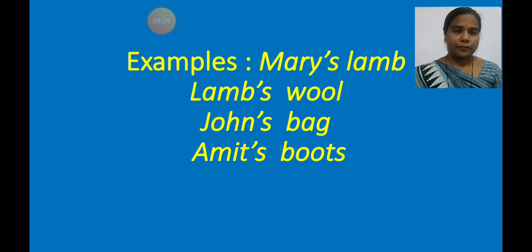John's bag. We have used apostrophe s with the naming word John. Whose bag? John. The bag belongs to John. Bag is the personal property of John.